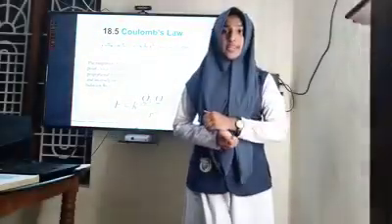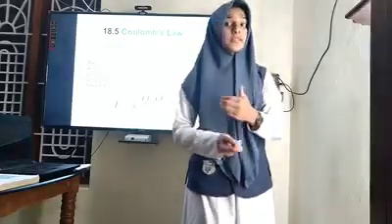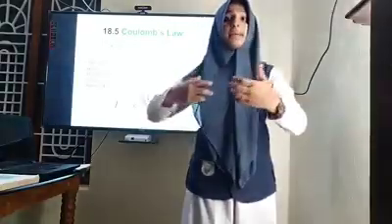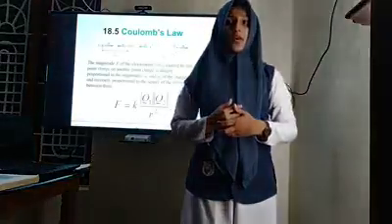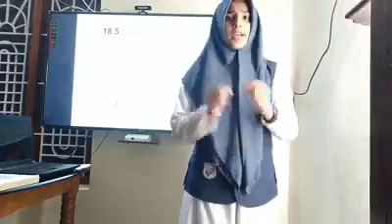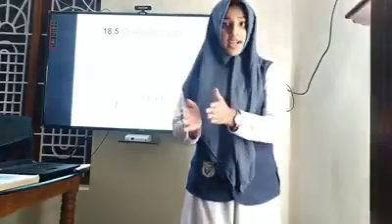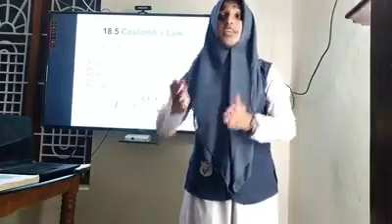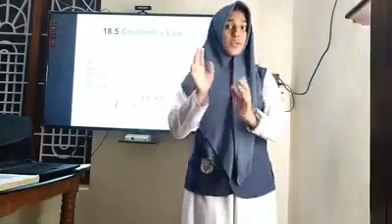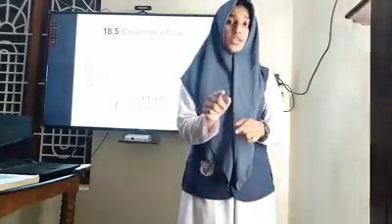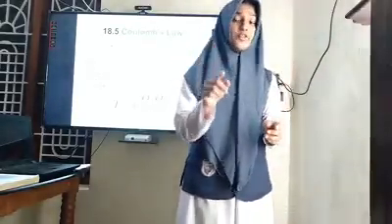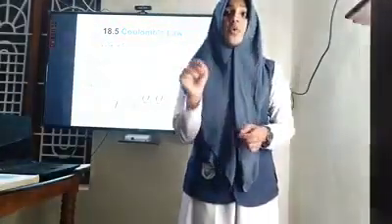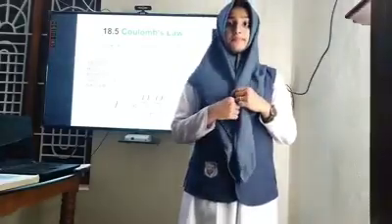So before coming to the explanation, let me come to the statement of Coulomb's law so that it would be a little easier for us to compare the equation and the statement. Okay, let me say the statement. Coulomb's law states that the force of attraction or repulsion between two charges is directly proportional, listen to my words, directly proportional to the product of the magnitude of the charges and inversely proportional to the square of the distance between them.